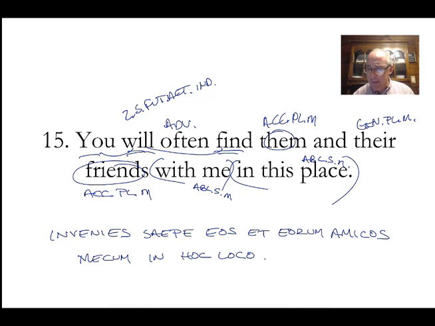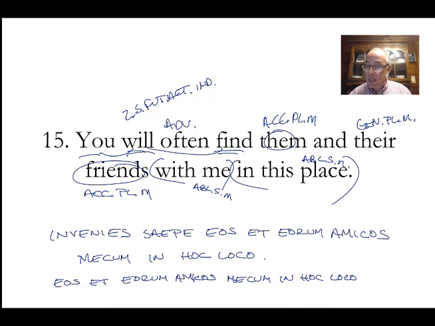What changes would I make? I don't know. I might put eos et eorum amicos, mecum in hoc loco. Then I'll put the invenies in there at the end. That just makes it a little more Latin. Them and their friends with me in that place you'll find. I just like that sound of it.